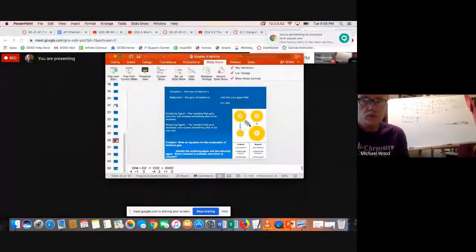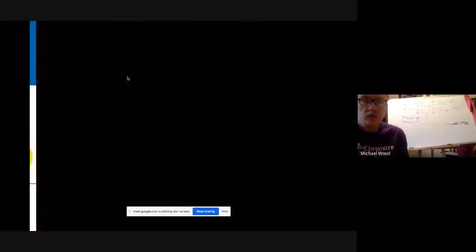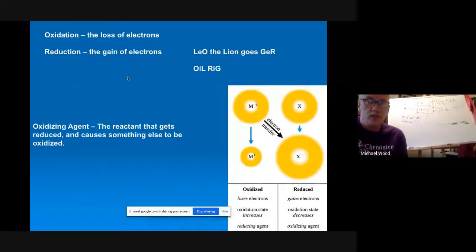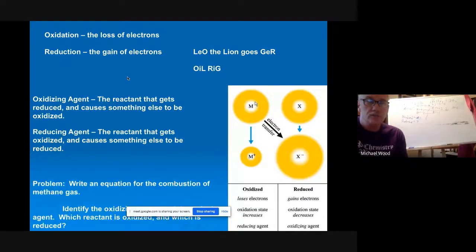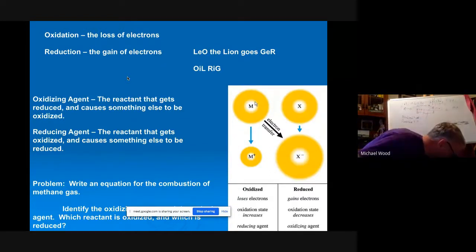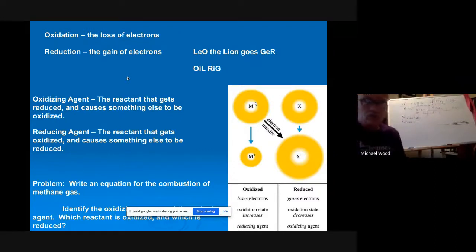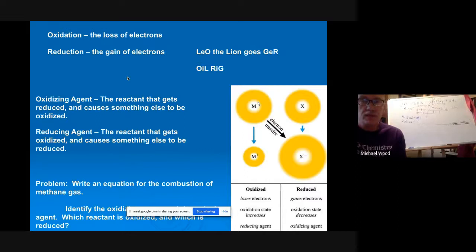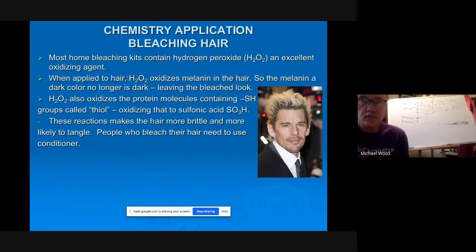We just did this slide, and remember, oil rig: oxidation is loss, reduction is gain. And Leo the lion goes grr: Leo, loss of electrons, oxidation; grr, gaining electrons is reduction. And here's one of these things I just throw at you guys from time to time, absolutely nothing on a test, but an application: bleaching hair. Maybe I should bleach my hair. You guys will have to tell me. I'm not going to do it either way.